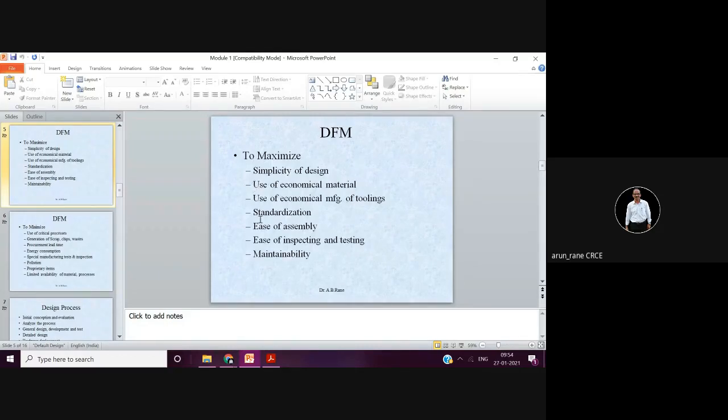So all these you have to maximize. Economical manufacturing of tools, then standardization, ease of assembly, ease of inspecting and testing, and maintainability. We'll discuss one by one now this.